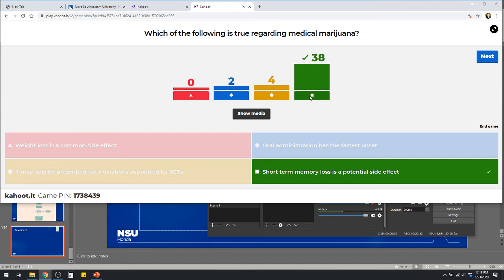Absolutely, yes. Short-term memory loss, yes, for sure. So weight loss would not be a common side effect. Typically, you see what? Weight gain, because it's an appetite stimulant, right? Fastest onset would be inhaled route, right? So it's going to be much faster than the oral onset, as we mentioned.